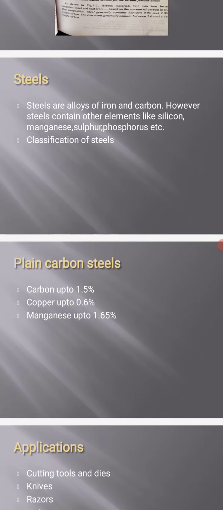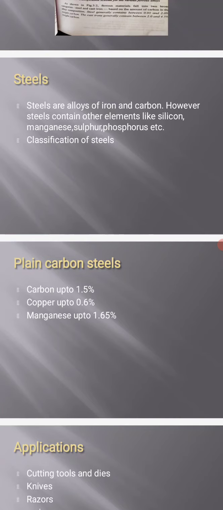Plain carbon steel is a composition of carbon up to 1.5%, copper up to 0.6%, manganese up to 1.65%, silicon up to 0.6%. So next is low carbon steels. Steels that contain less than 0.25% carbon are called low carbon steels. Low carbon steels represent the largest tonnage of all the steels produced. Low carbon steel is also known as mild steel.